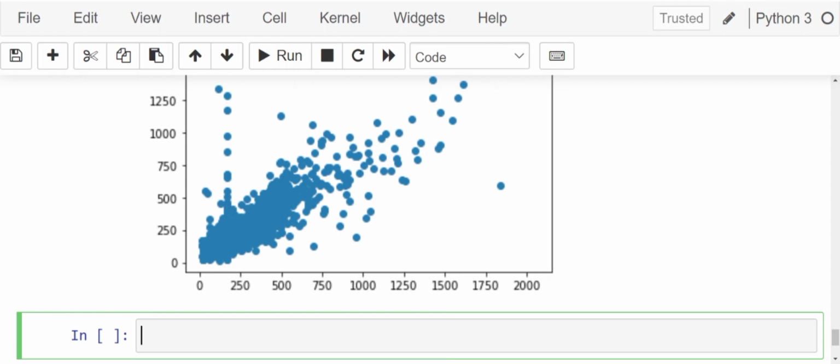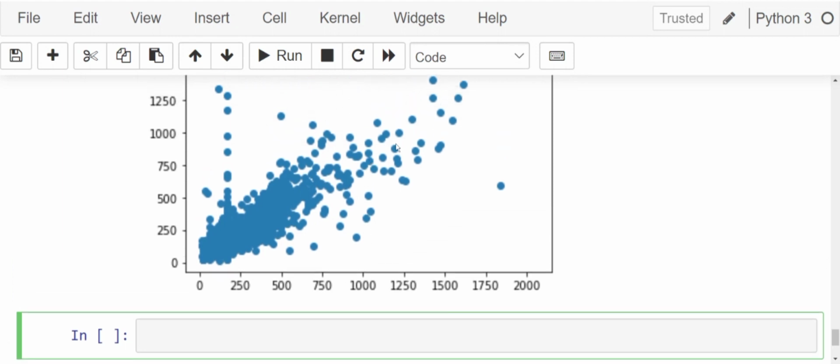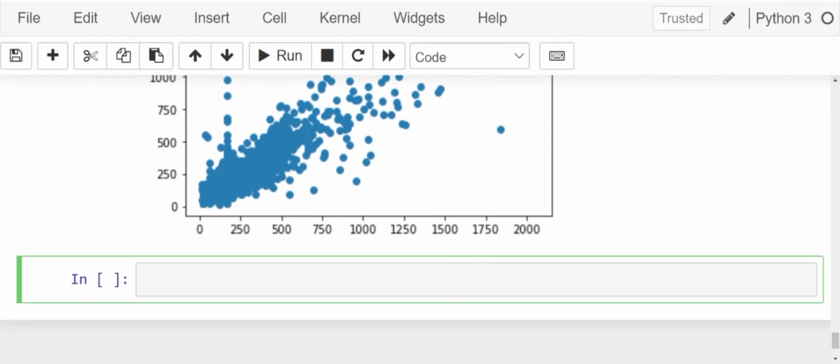Now let's look at the errors. Let us look at the histogram of all the errors. What is the error? Error is nothing but the difference between y test minus y pred. sns.distplot y test minus y pred, bins equals 50.